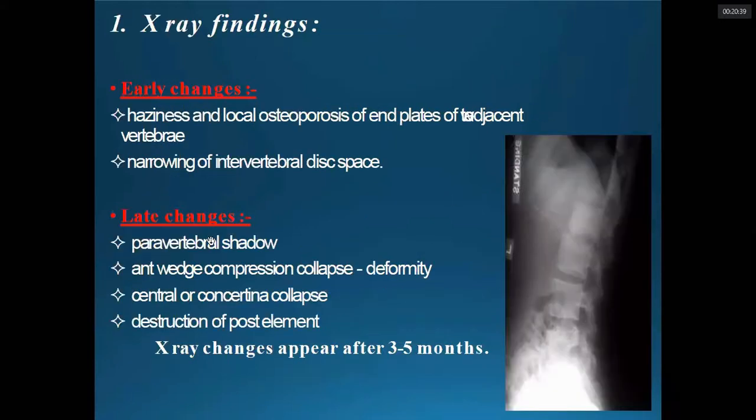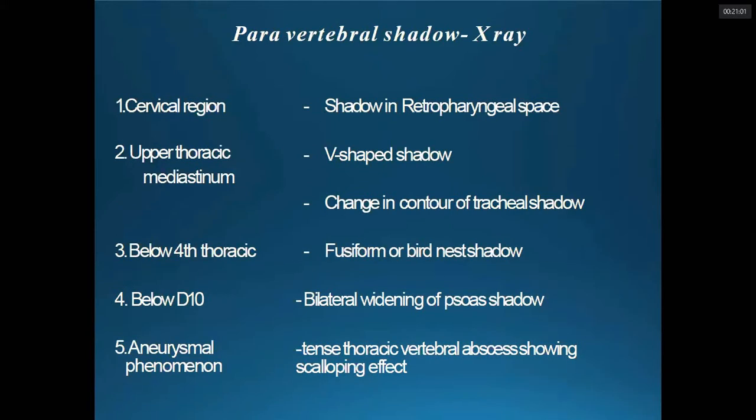And the late changes in late stage: paravertebral shadow due to the collection, wedging and compression collapse, deformity, central or concentric collapse, as we have seen. Destruction of the posterior elements is seen in 30% of the cases when associated with other lesions. As earlier said, it takes around 3 to 5 months.